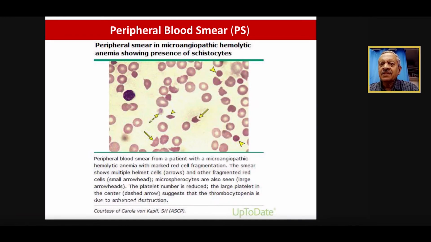The abnormal shapes: the RBCs might be spiculated, having some spikes, or they might look like helmet cells, as you can see. They just look like a helmet. Or they might be microspherocytes. Spherocytes are the ones where there is disappearance of the central pallor. If the hemoglobin is condensed fully, so that the whole RBC is rounded and full of hemoglobin, that is called a spherocyte. These are the spherocytes, which have lost their capability to deform, right?